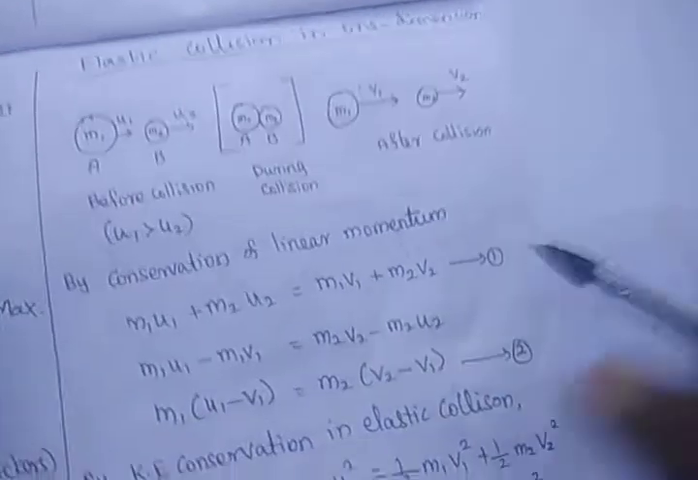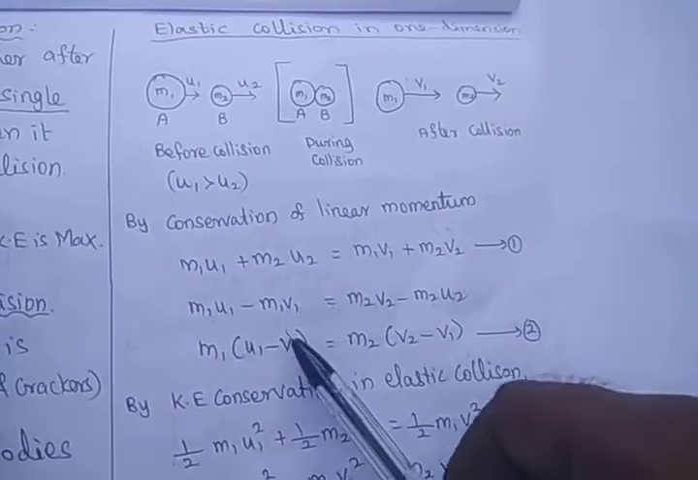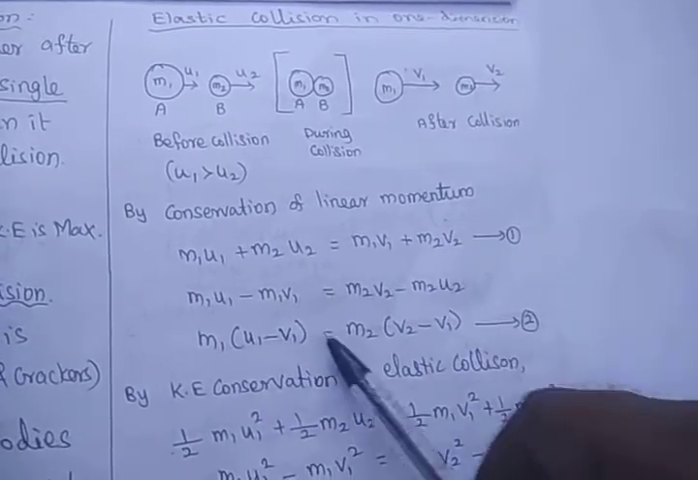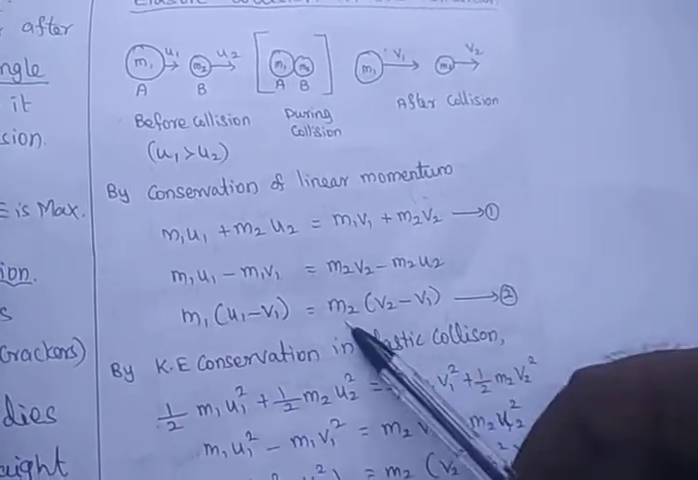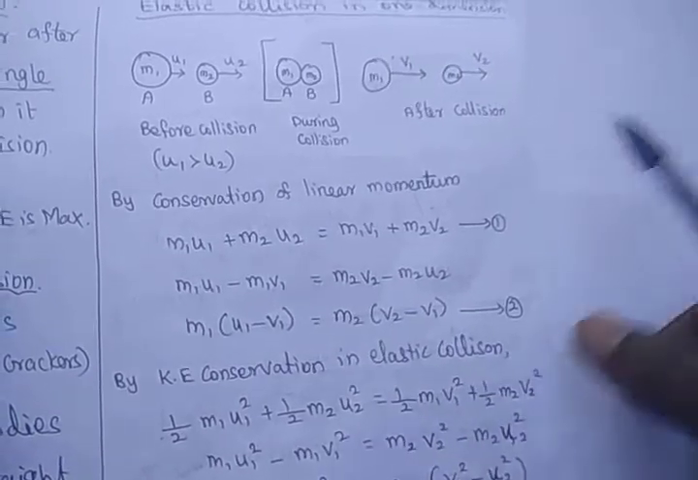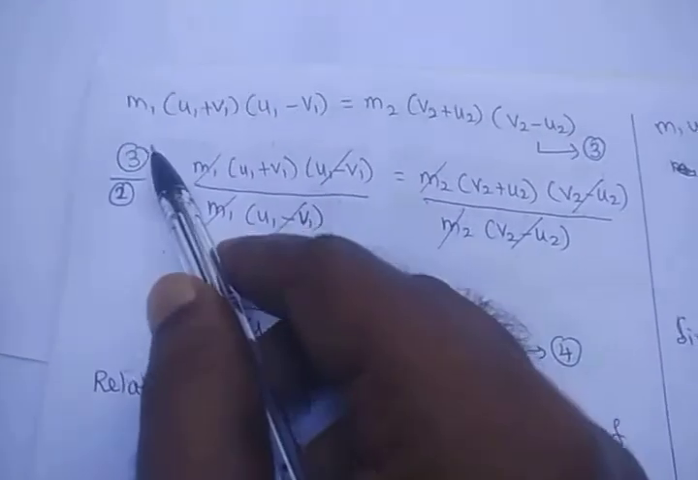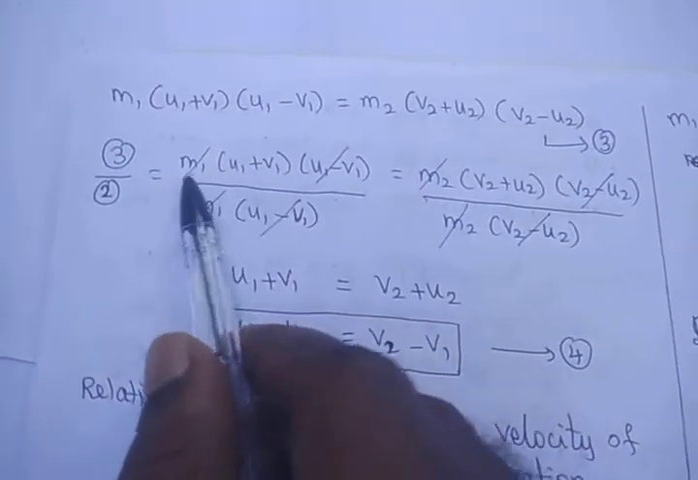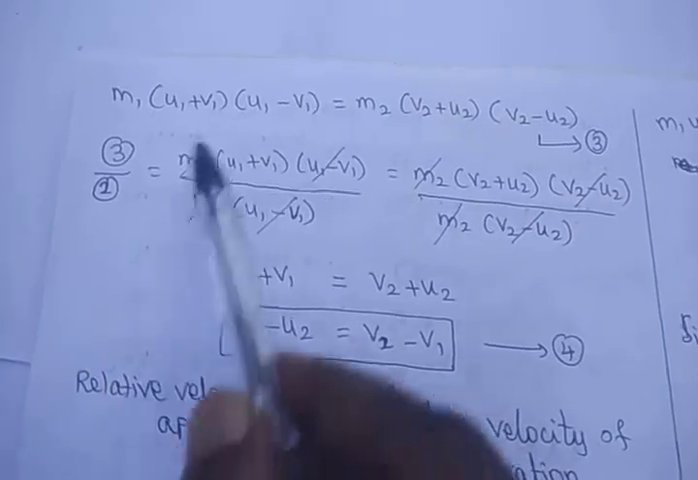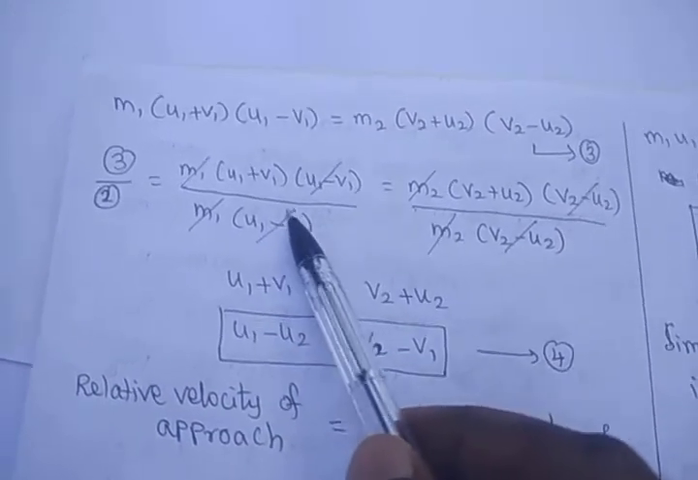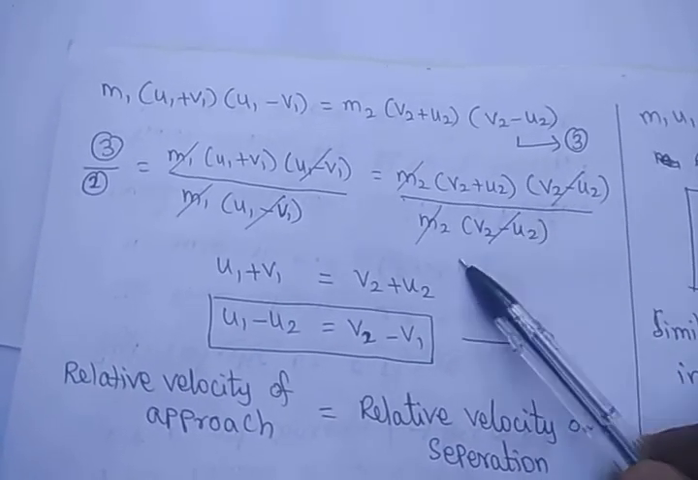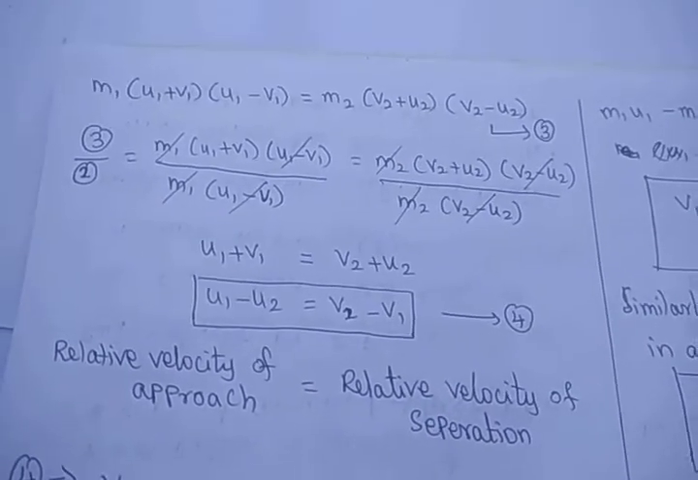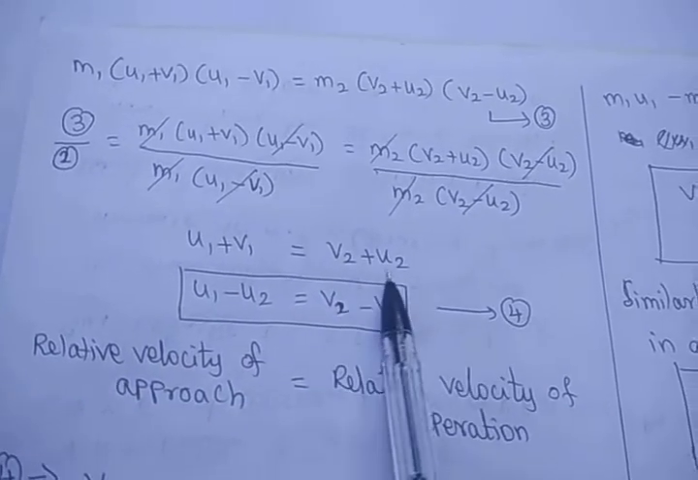Already we have equation number 1 by the conservation of momentum. From that we derive the second equation: m1 (u1 minus v1) equals m2 (v2 minus u2). Now dividing equation 3 by equation 2, we arrive at this equation. m1 and m1 get cancelled, m2 and m2 get cancelled, u1 minus v1 cancels, and v2 minus u2 cancels. Finally we get u1 plus v1 equals v2 plus u2.